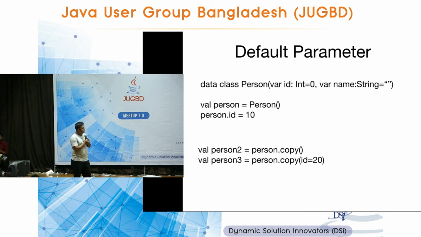If it's a data class you are accessing, you can do a copy. You don't need to initialize all the things. Just call the copy method, and it will copy the existing person. Obviously, you can change the ID. So maybe there are 10 properties of person, and you just need to change the ID and keep everything else the same. So just change the ID like in the last time.